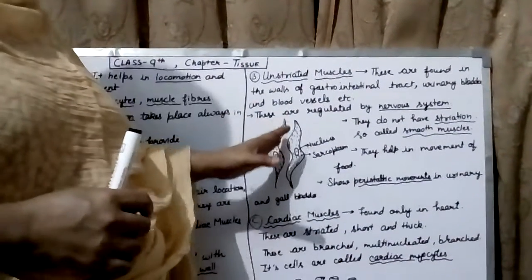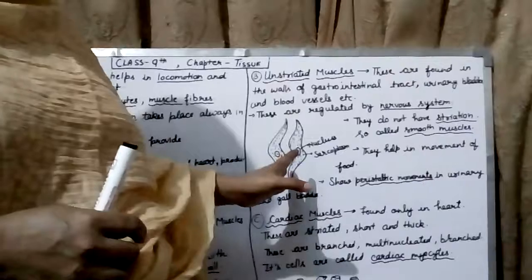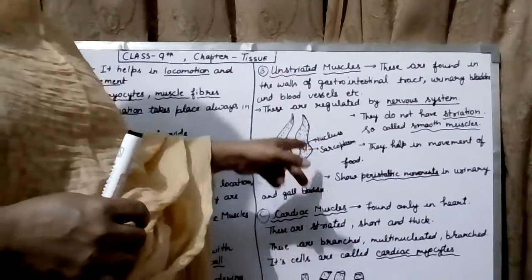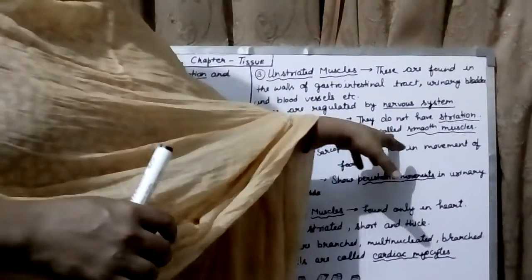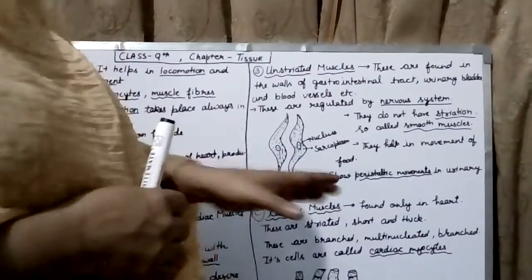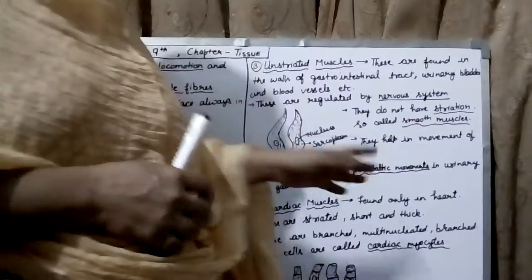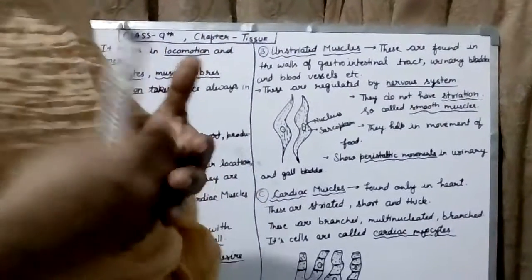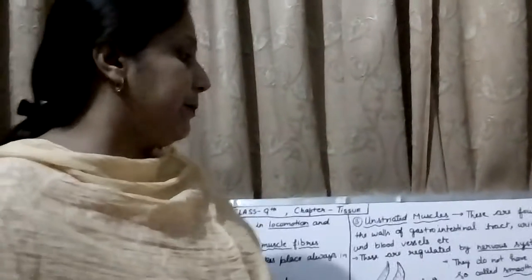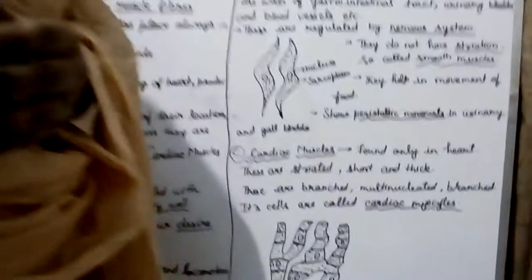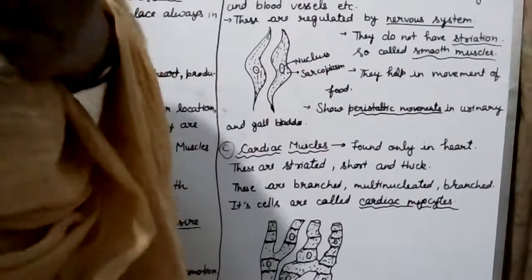They do not have any striations. No striation is found in them, and they are called smooth muscles and non-striated muscles. They help in the movement of food in the stomach and small intestine, and they show peristaltic movements in the urinary bladder, gallbladder and uterus also.